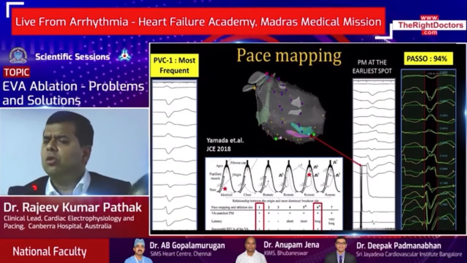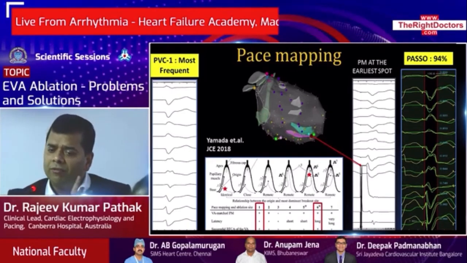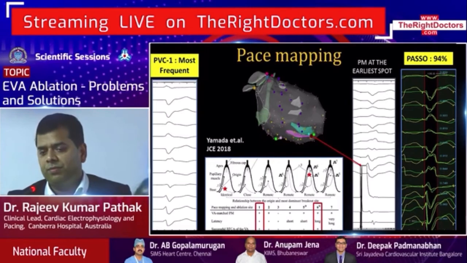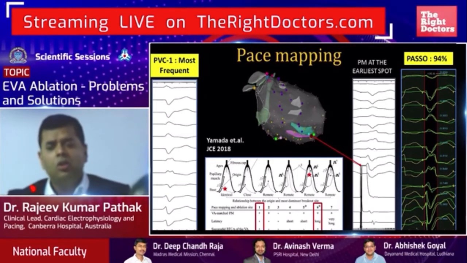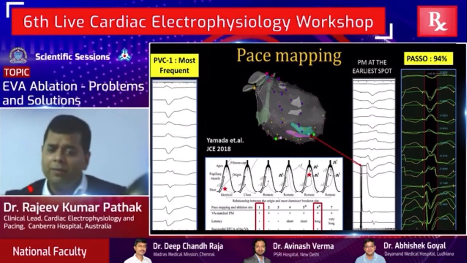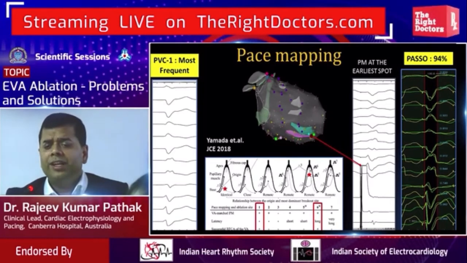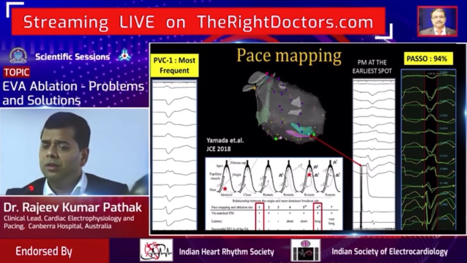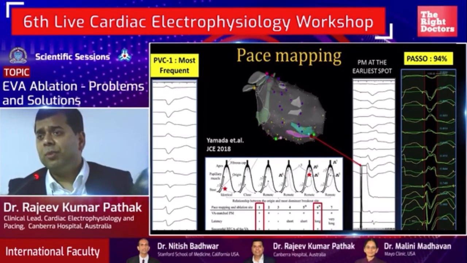Similarly, this could also explain why the site with an excellent pace map may fail to eliminate these PVCs. Often there is a change in the QRS morphology seen post-ablation, and multiple further lesions are required to try and suppress them. In cases where there is changing morphology, recent work from Yamada and colleagues has looked at the latency post-pacing,